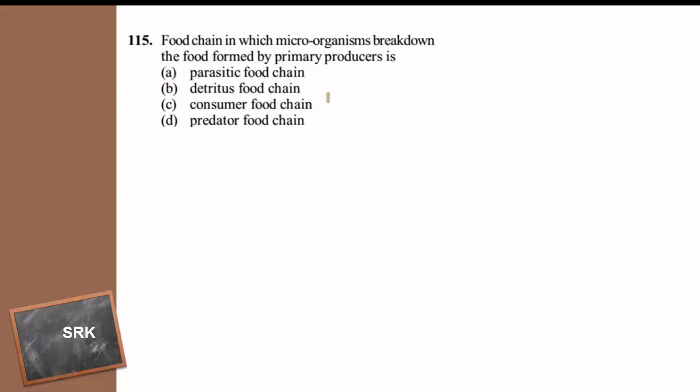Food chain in which microorganisms break down the food formed by primary producers is: parasitic food chain, detritus food chain, consumer food chain, predator food chain. The question is very interesting. Food chain in which microorganisms break down the food formed by primary producers.